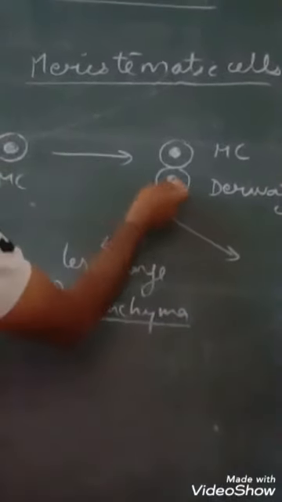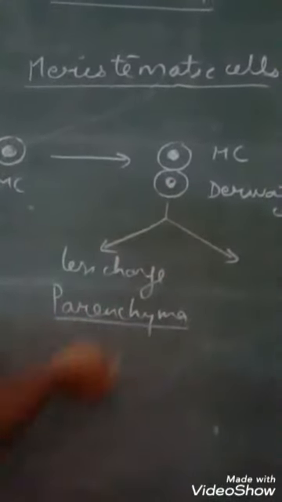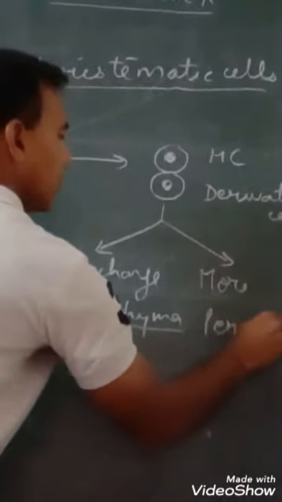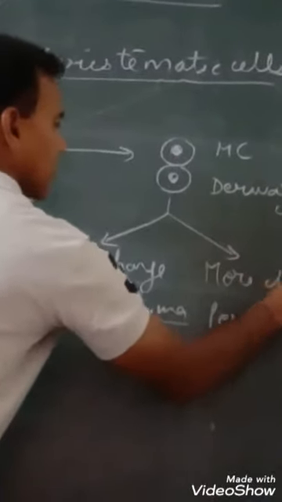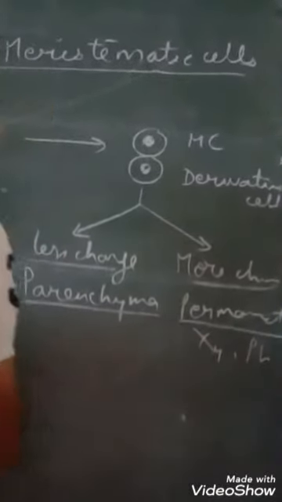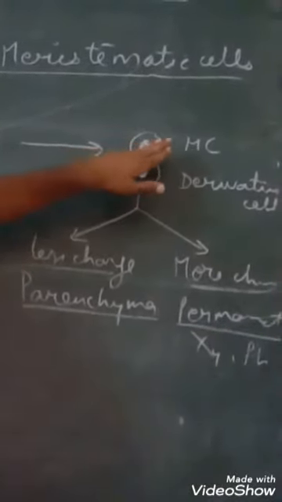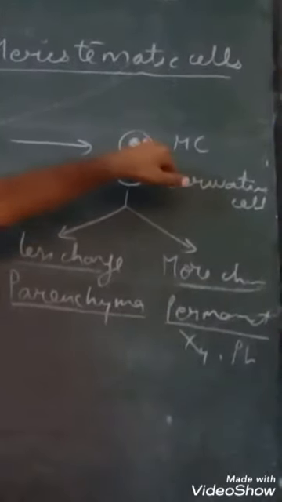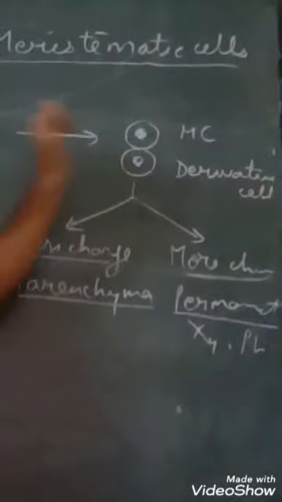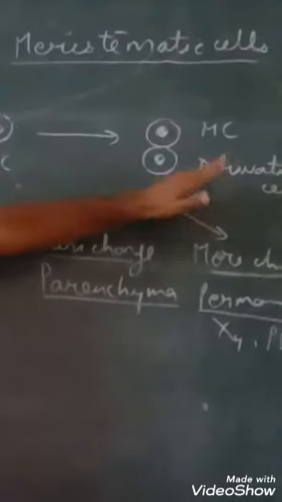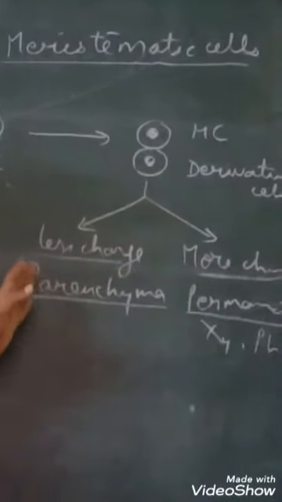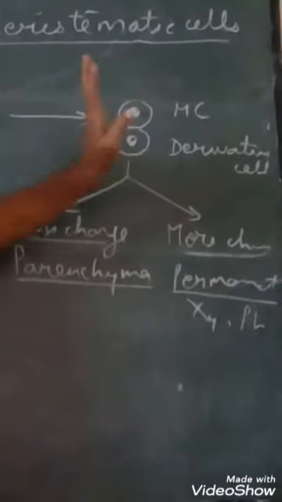And if the cell changes to a larger extent, then we call them permanent cells, like our xylem and phloem. So this is the cell which retains the activity of the mother cell, the meristematic cell. The other, which differentiates into another type of cell, is known as the derivative cell.